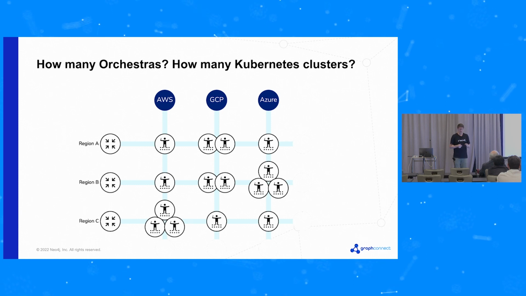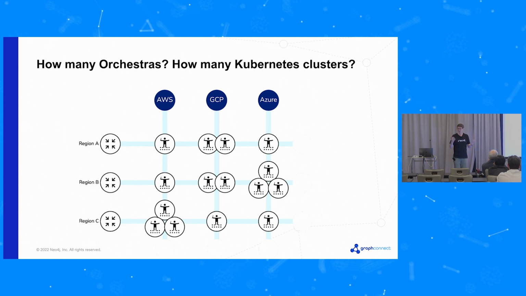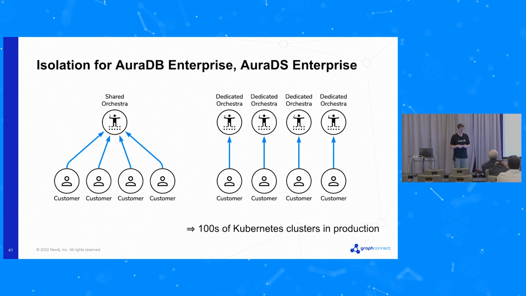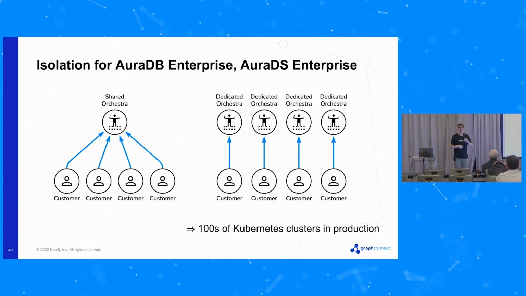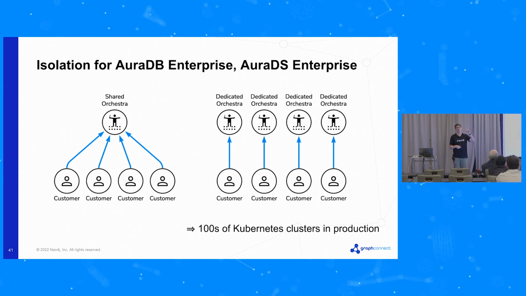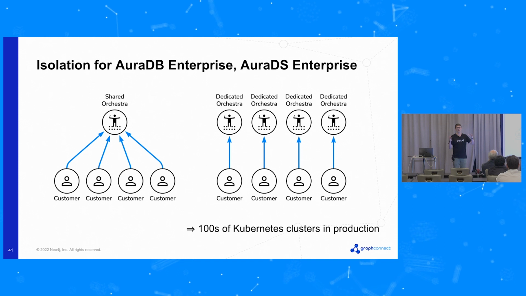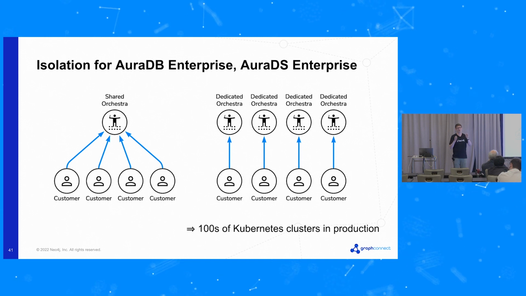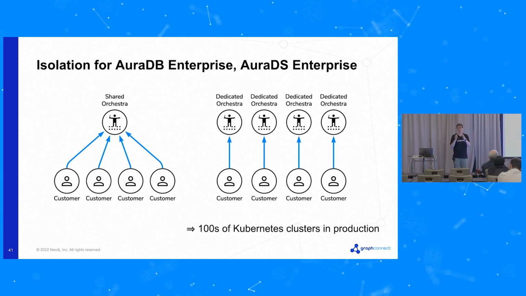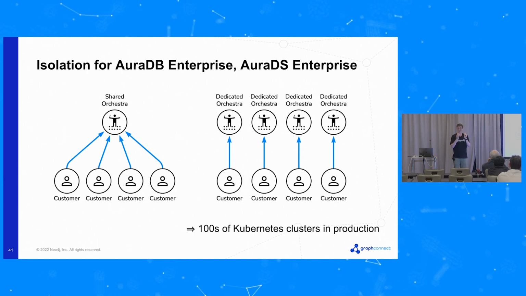So it sounds like we shouldn't have that many Orchestras, maybe tens or hundreds, depending on how many regions there are. But actually, there's a bit more of a wrinkle in this, because we talked right at the beginning of the challenges, customers have different needs. Particularly we have our enterprise customers who would really like the highest possible level of isolation of their data from everything else. And that's why we actually implement a single tenant kind of system where we put an entire Orchestra.